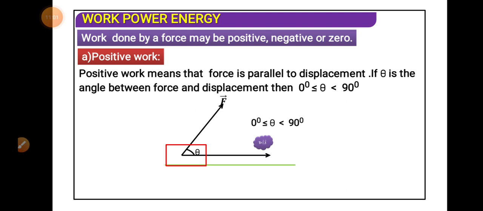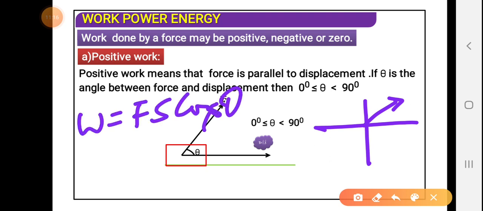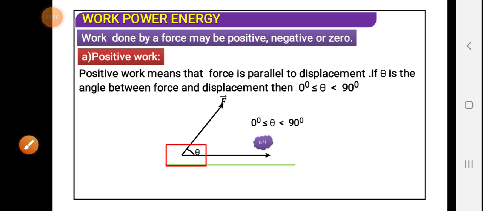Because the angle comes in the first quadrant, and in the first quadrant cos theta is positive, the expression W = F s cos theta has a positive cos theta term, so the work becomes positive.